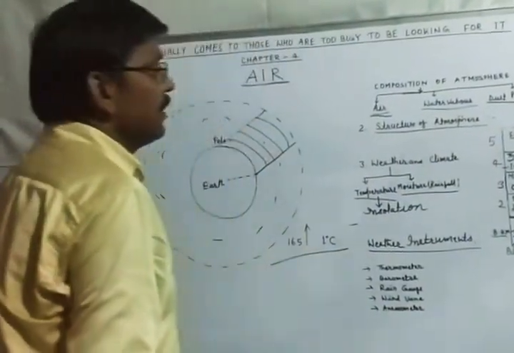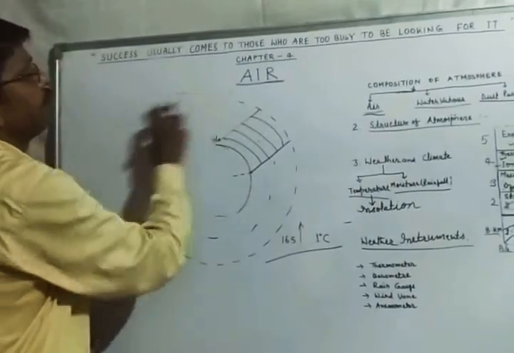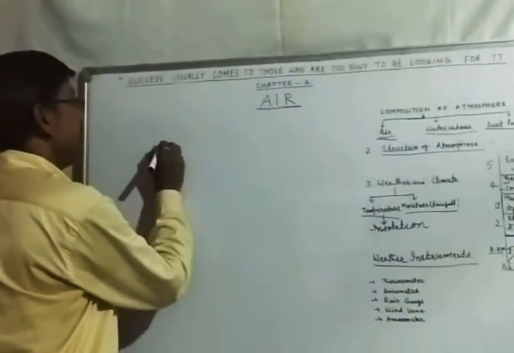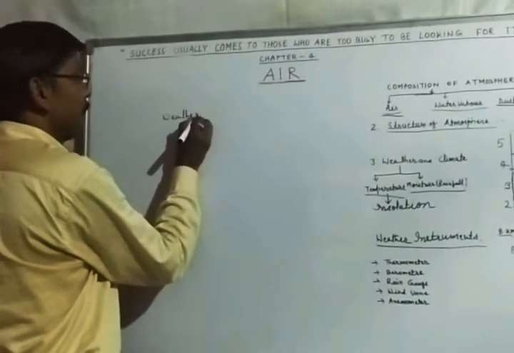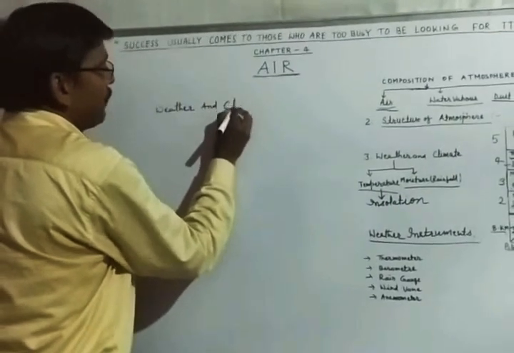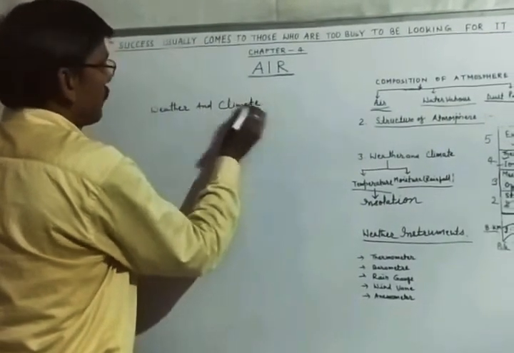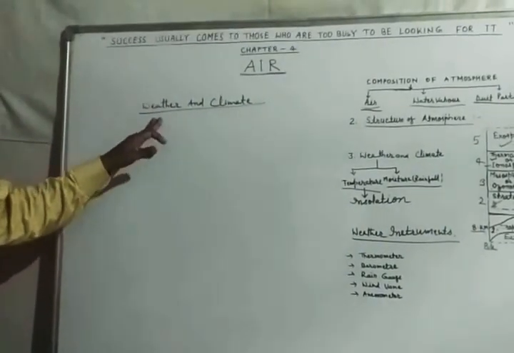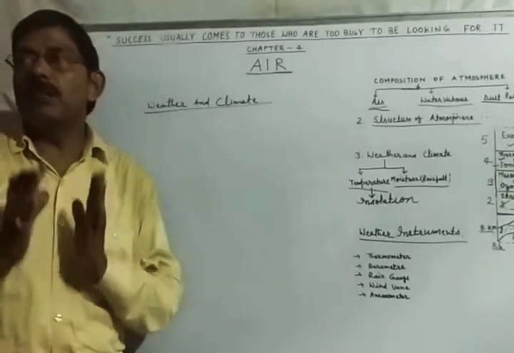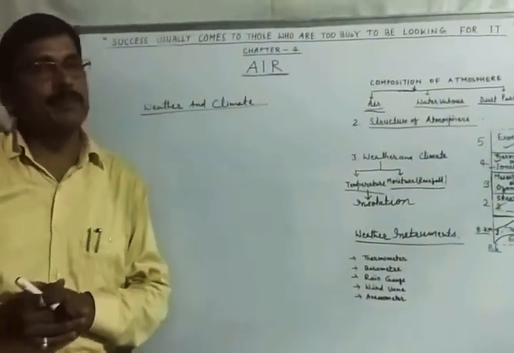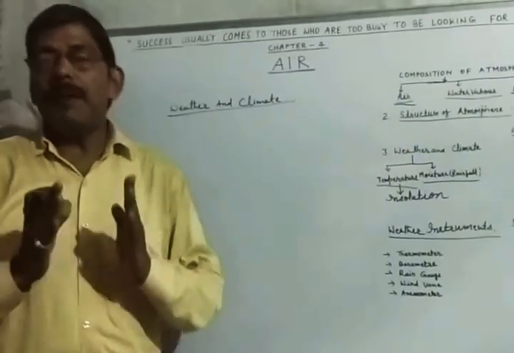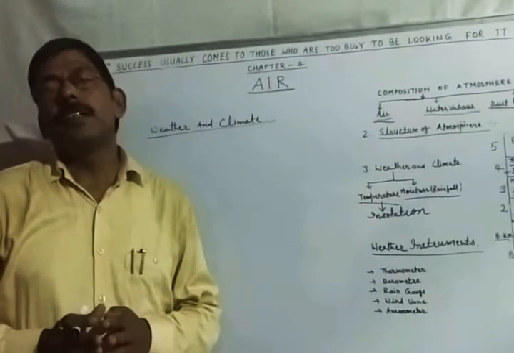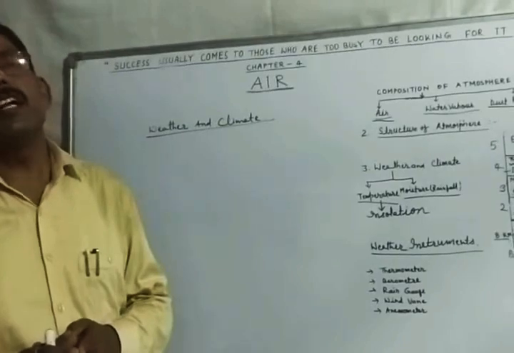Now my next topic is weather and climate. Okay, children, first of all you have to know what weather is. Weather is the hour to hour, day to day condition of the atmosphere, and climate is the average weather condition of a place over a long period of time. This long period of time may be around 35 years.